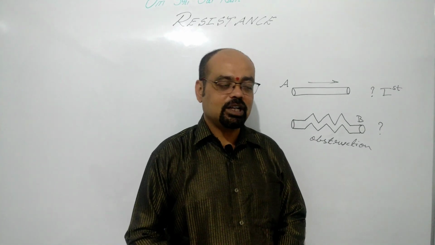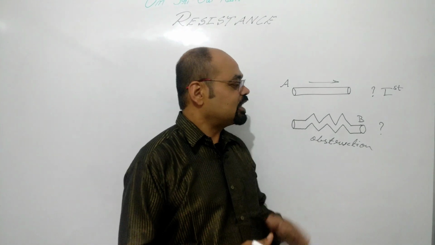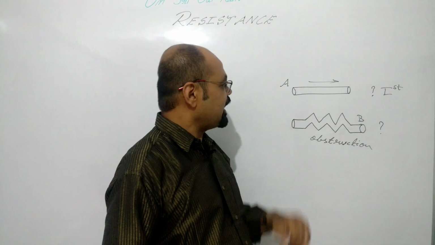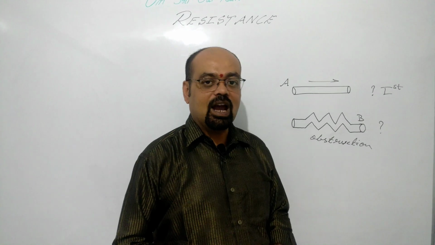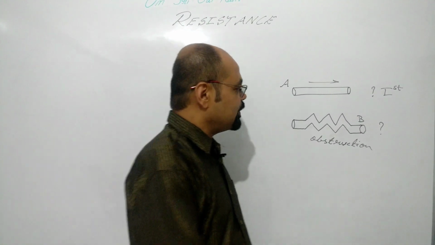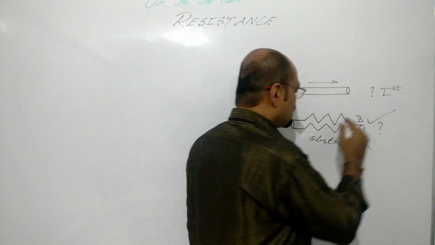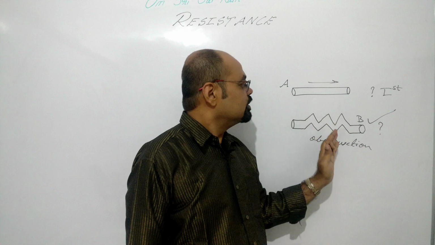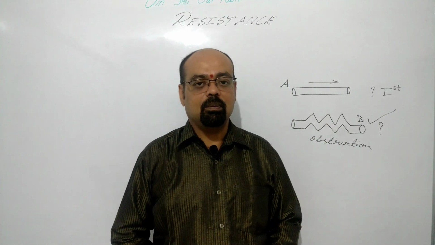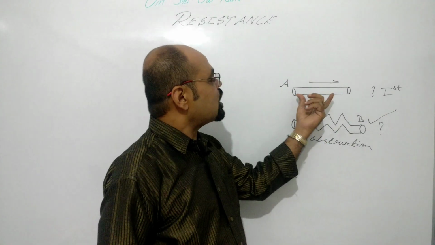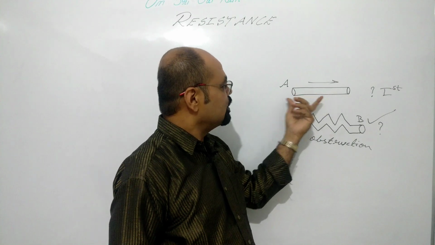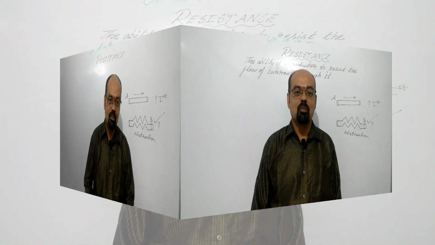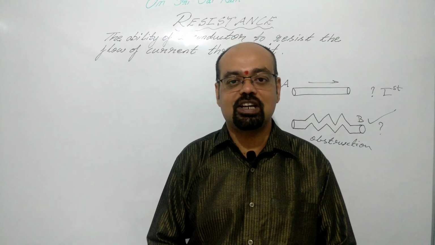Generally your answer will be pipe B, because here it opposes the flow of water due to this zigzag shape of the pipe. Whereas here the opposing force for the flow of water is not there, because it is a plain pipe, right?